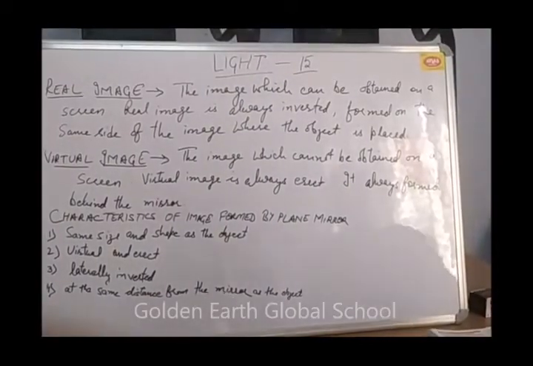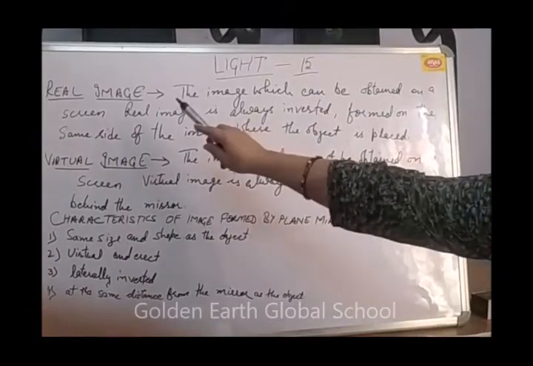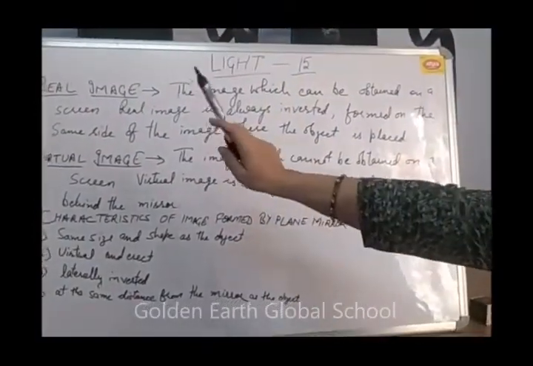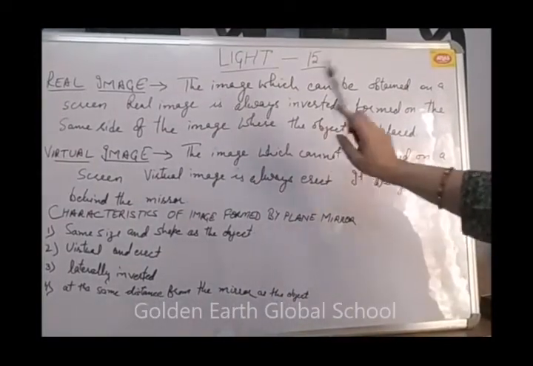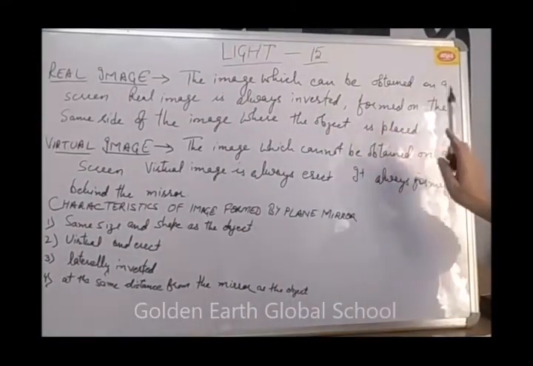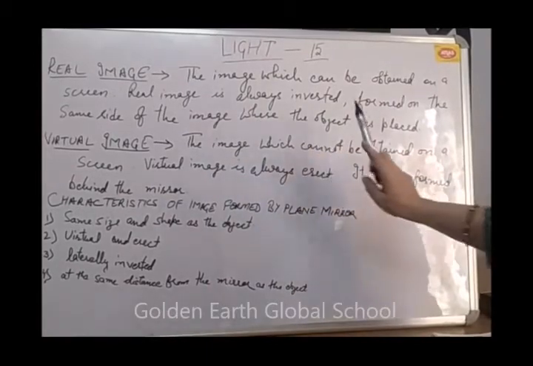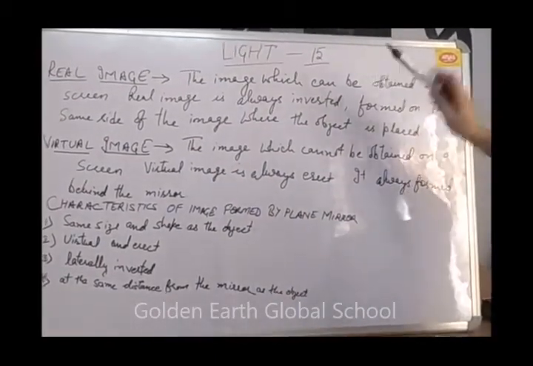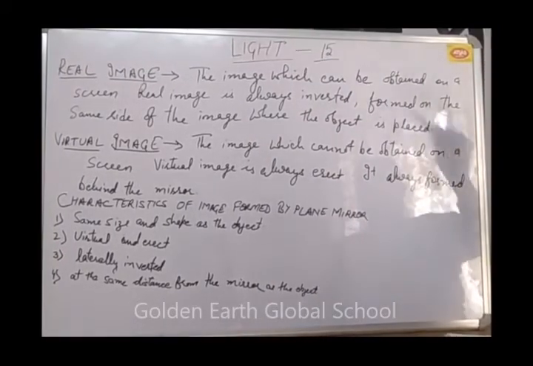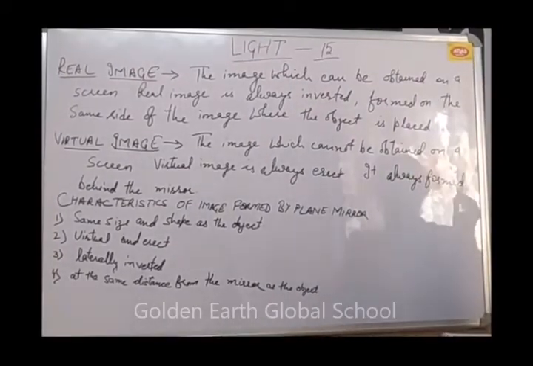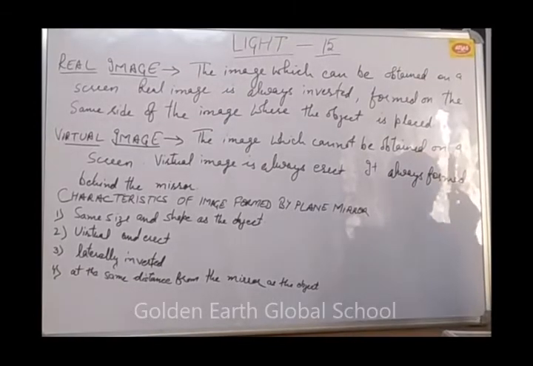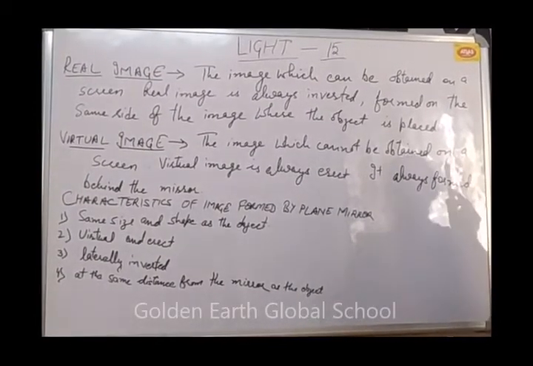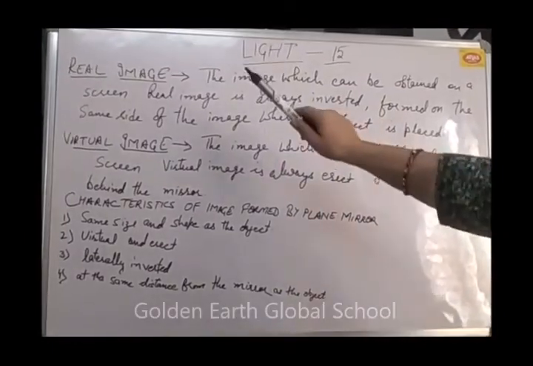Next we are going to start real and virtual image. What is real and virtual image? Real image: the image which can be obtained on a screen is called a real image. A real image is always inverted, formed on the same side of the mirror where the object is placed. The images of actors and actresses on the screen in a cinema hall are real images.